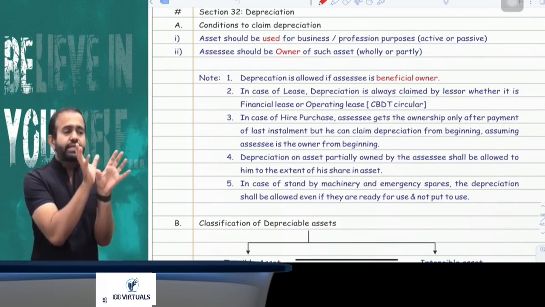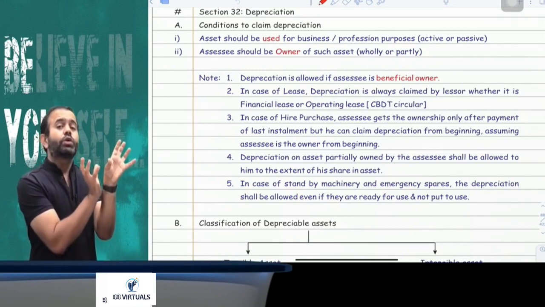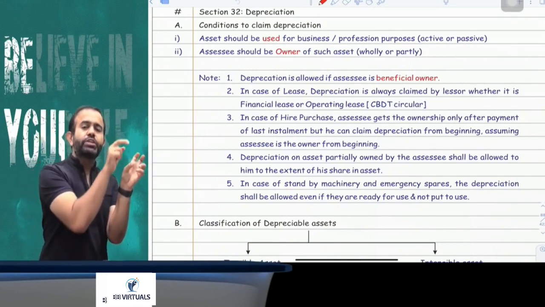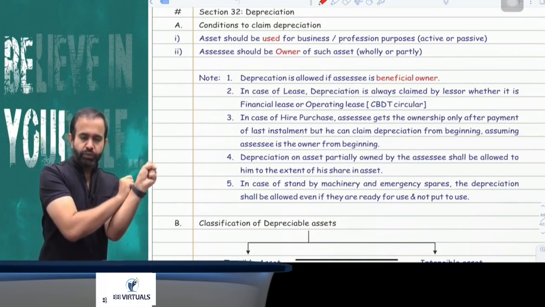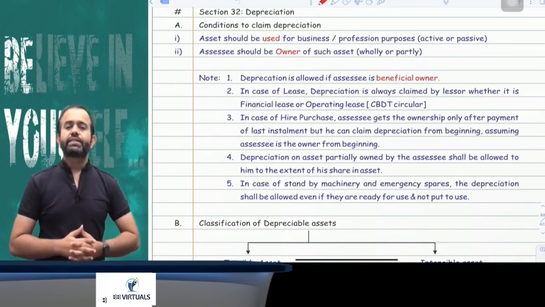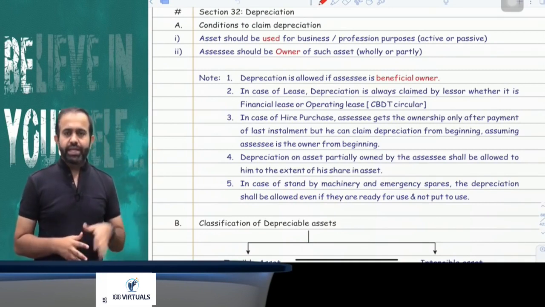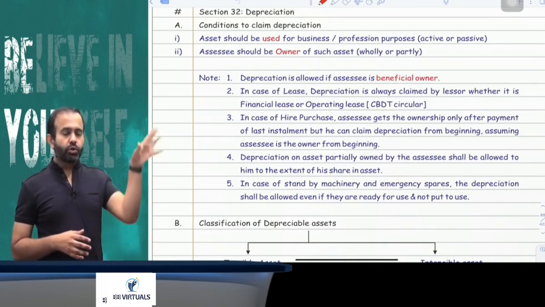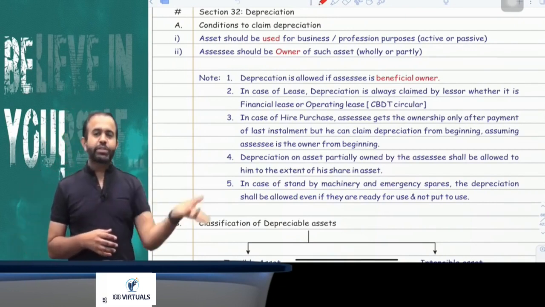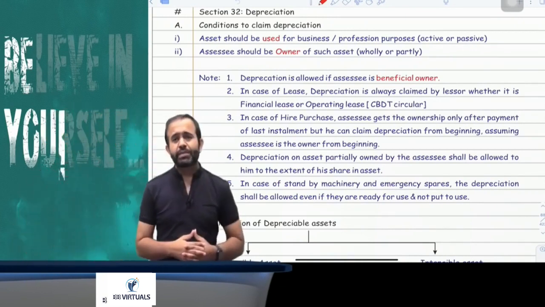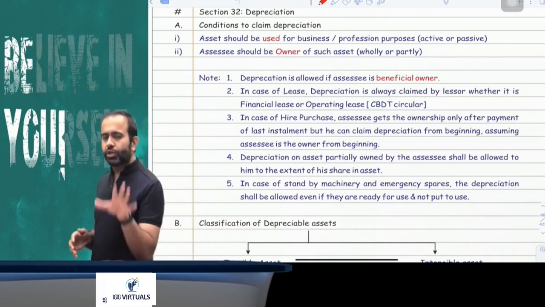Passive use means your intention is to use the asset, but you will use it only when a certain condition is fulfilled. That is called passive use. We can take the example of a fire extinguisher. In the whole year, suppose there is no fire, so the fire extinguisher will not be used. The question is, can you claim the depreciation or not? The answer is yes, that is called passive use.